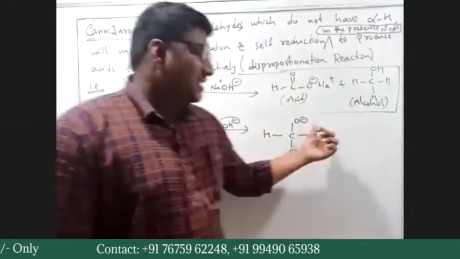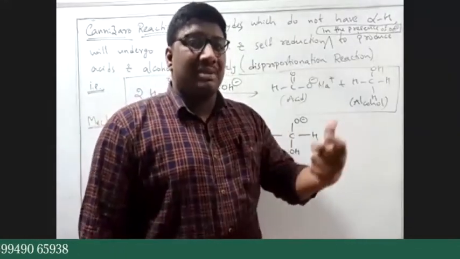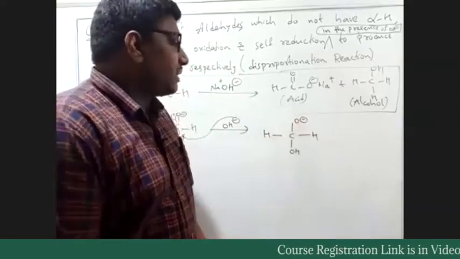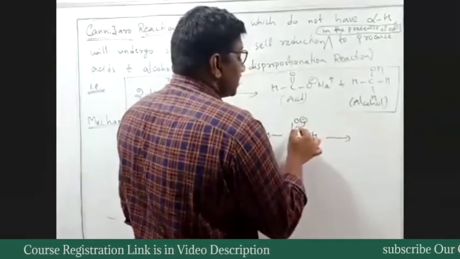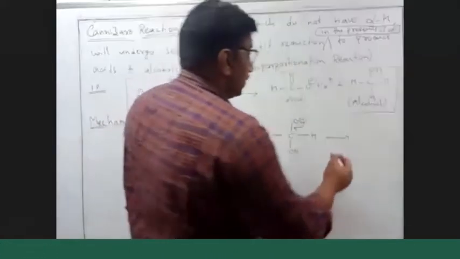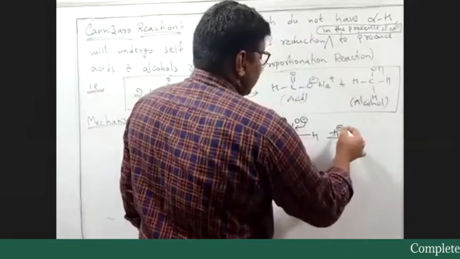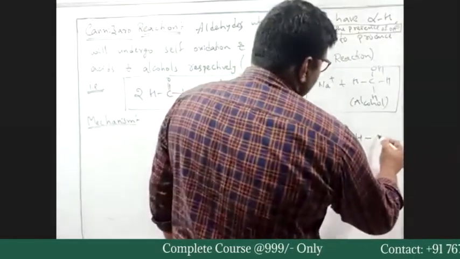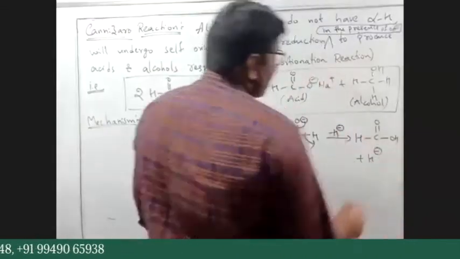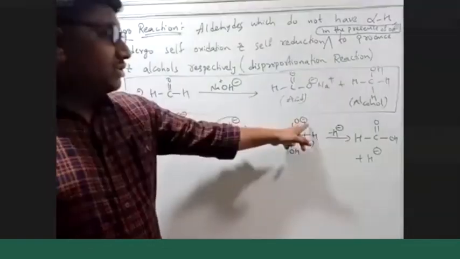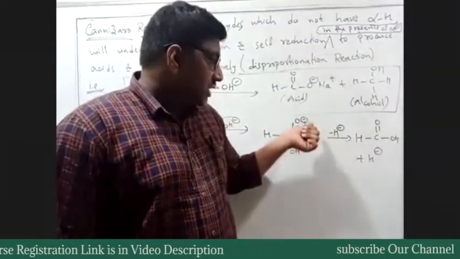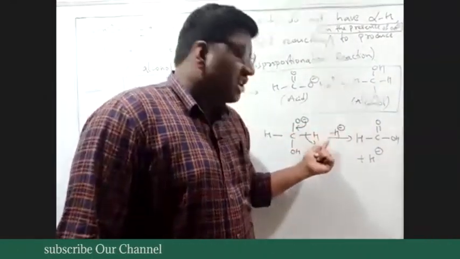So oxygen now has a negative charge, but we all know the C double bond O group is the strongest group because it has a pi bond. So this negative charge comes in, forming a pi bond. As soon as it comes in, some group should leave. What is the leaving group here? Loss of H occurs. It is the most important step. Plus H minus. It is not H plus, because this negative charge is coming in, so H minus should leave.